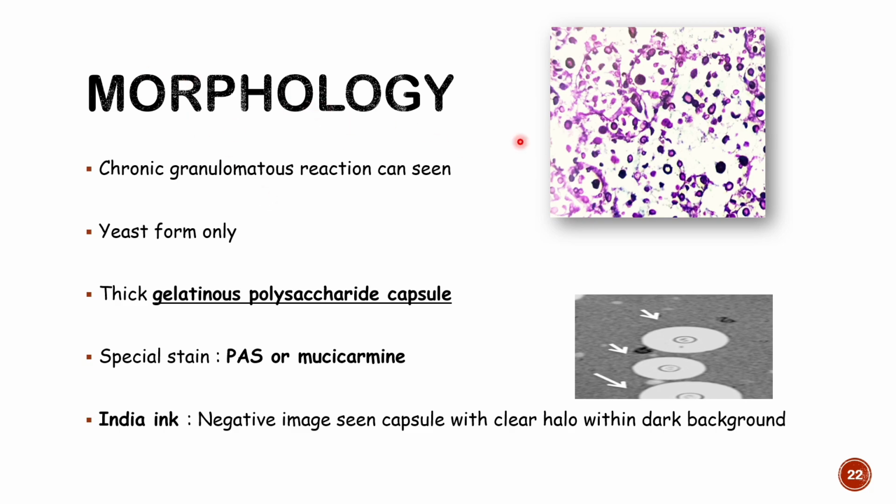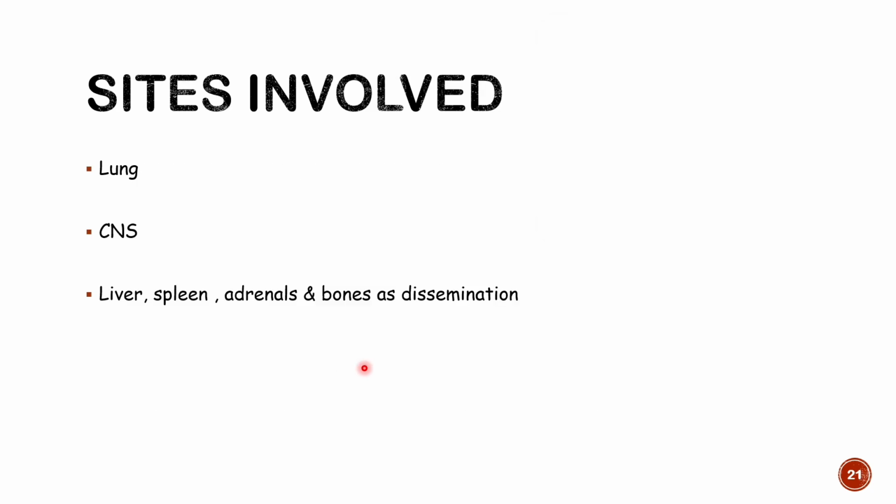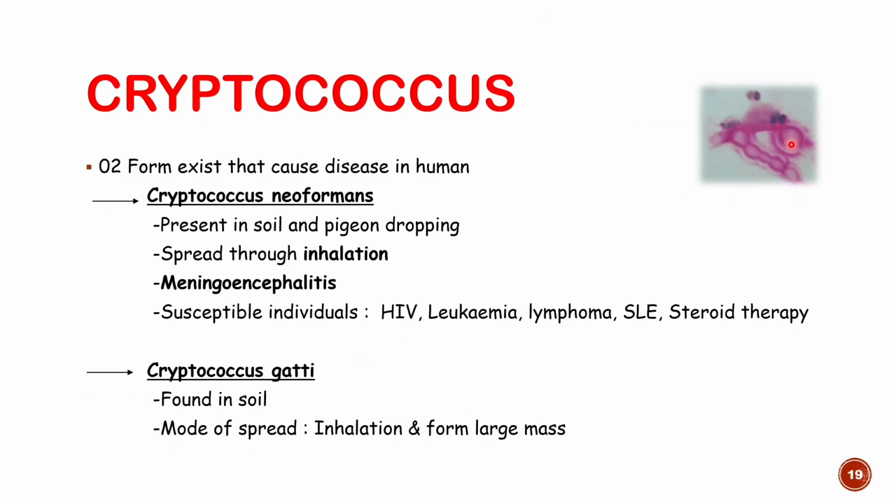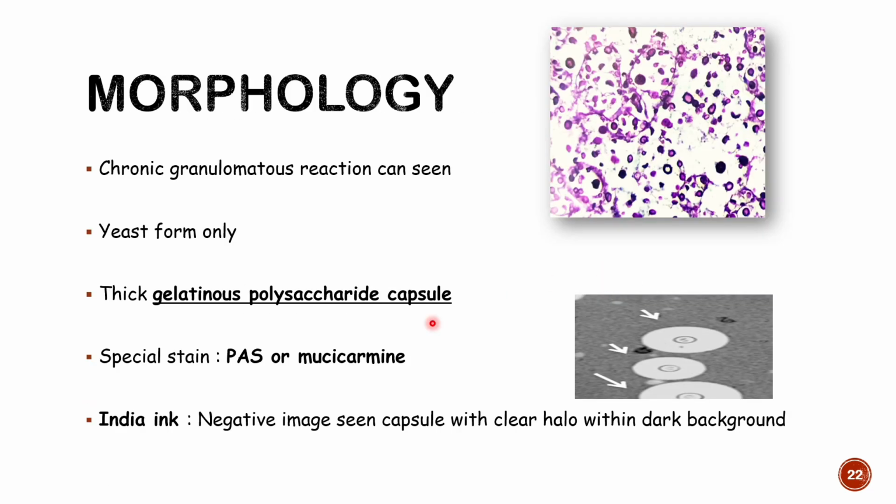So they are yeast forms. You can see a yeast, right? Round, oval yeast, so that is easy to identify. A chronic inflammatory reaction can occur surrounding this yeast form, particularly lymphocytes and fibrosis, right? They have a thick gelatinous polysaccharide capsule, which can be better demonstrated by PAS stain or mucicarmine stain. In a PAS stain, you can clearly see a vacuum capsule here, right?